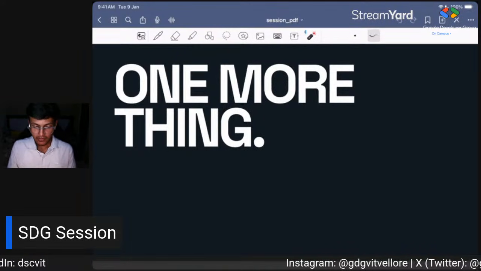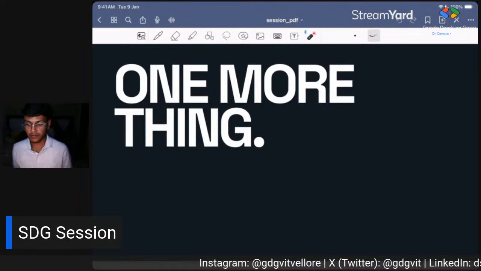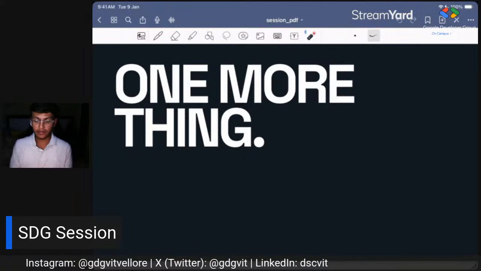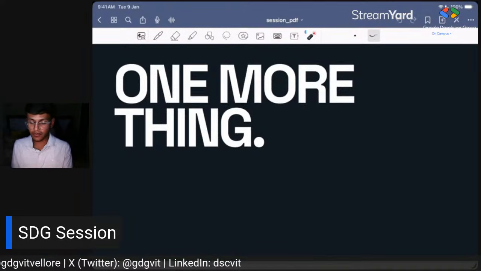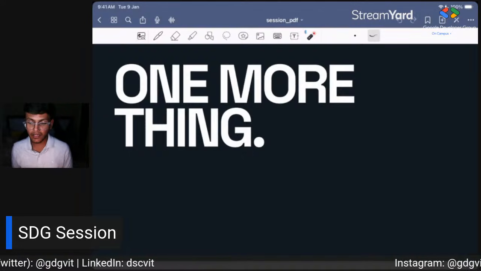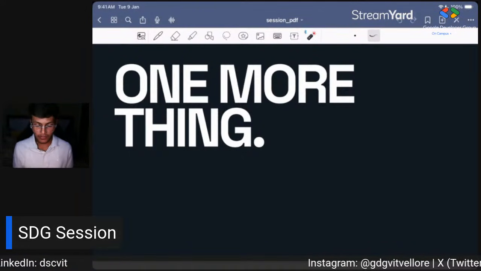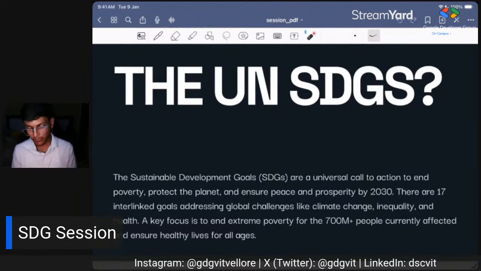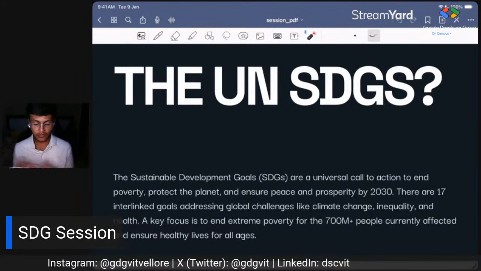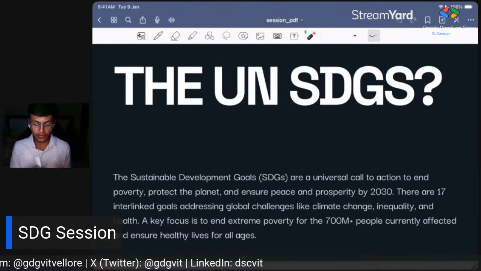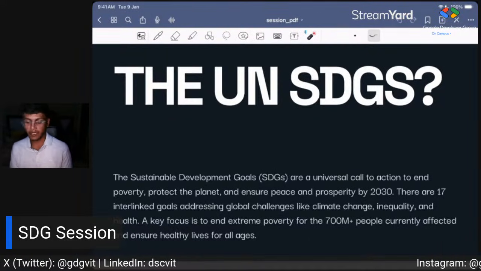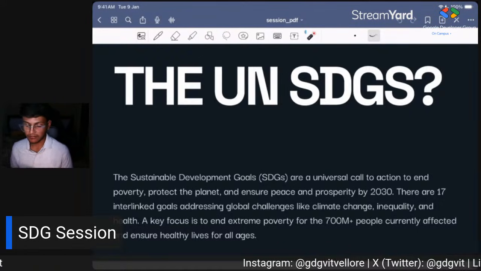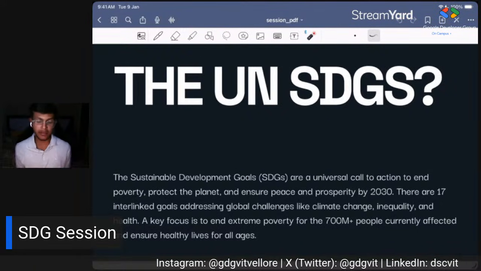These are some goals set by the United Nations, the UN, and they aim that by 2030 we have 17 goals. By 2030 the UN, and everyone who follows the UN SDGs, aim to reduce poverty and basically make Earth a better place for everyone.